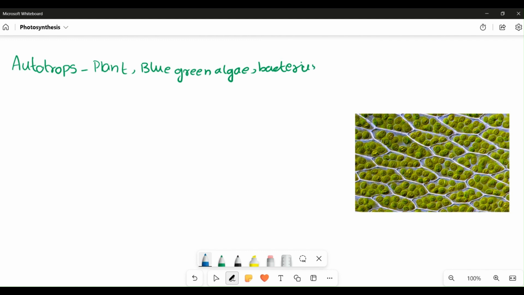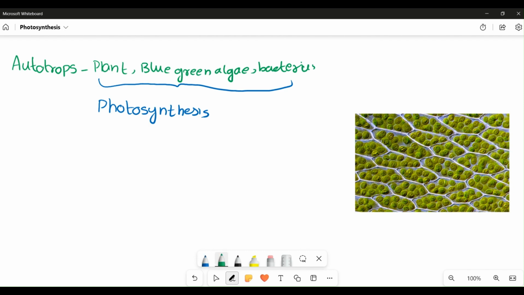The process by which these organisms synthesize their own food is what we term photosynthesis. Photosynthesis is a process in which specific organisms convert inorganic substances into organic substances, that is, food.